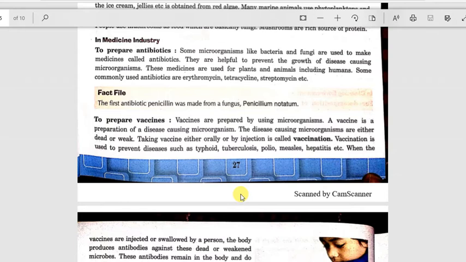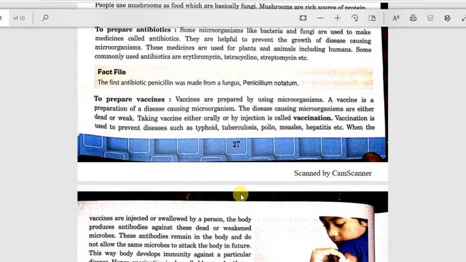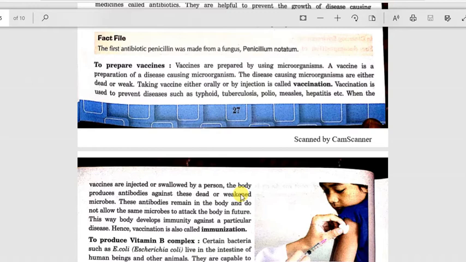Some commonly used antibiotics are erythromycin, tetracycline, streptomycin. So microorganisms are also used in the medicine industry. The first antibiotic, penicillin, was made from a fungus, Penicillium notatum.